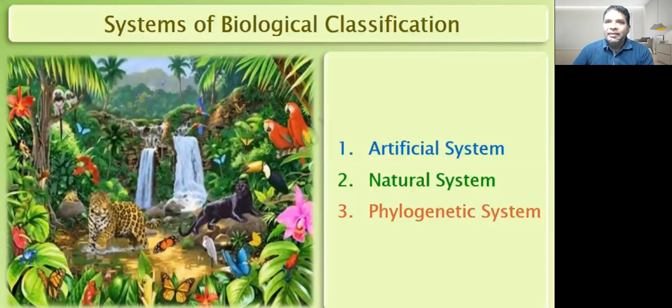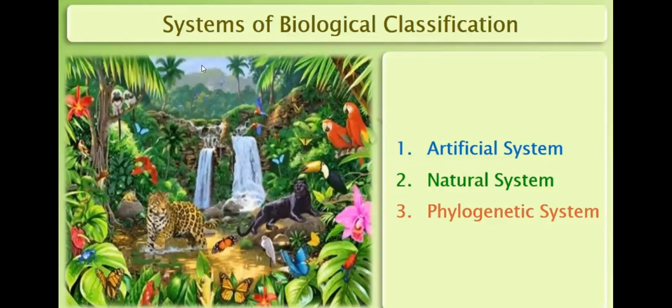First of all, we will study the system of classification. There are three systems of classification: first is the artificial system, second is the natural system, and third is the phylogenetic system.